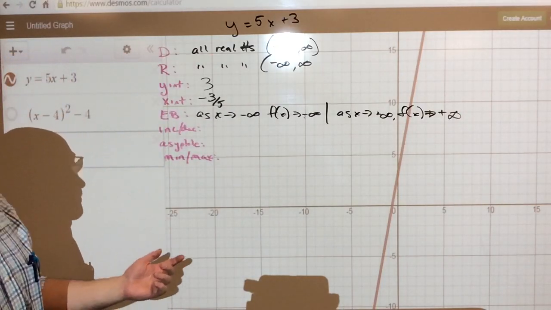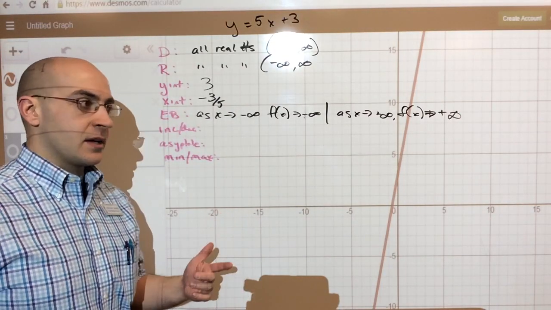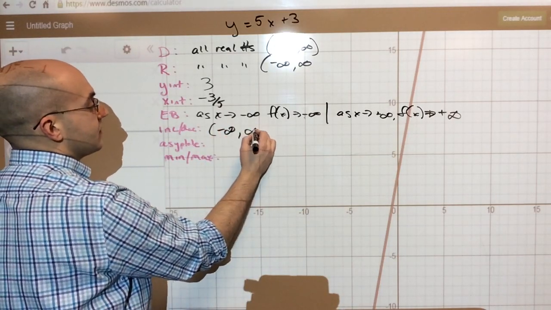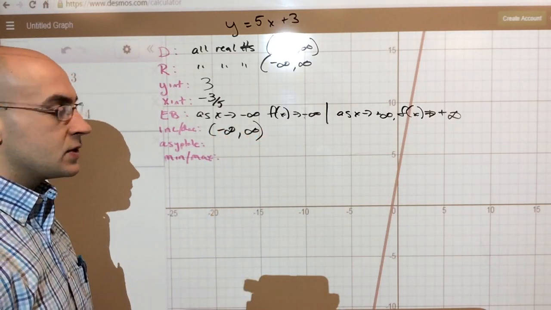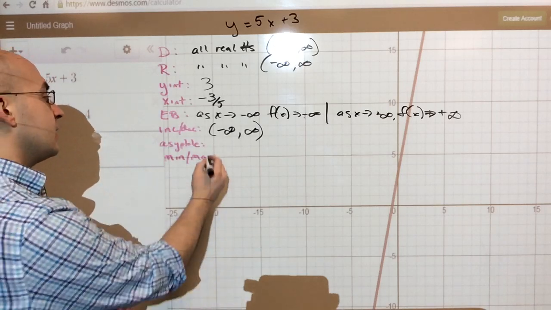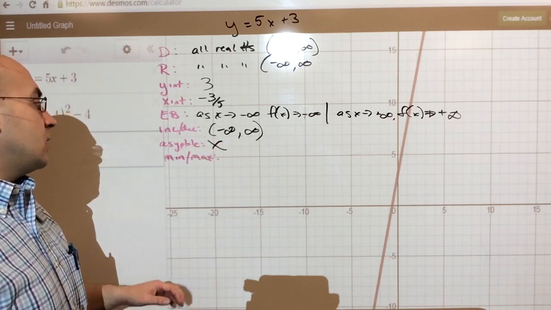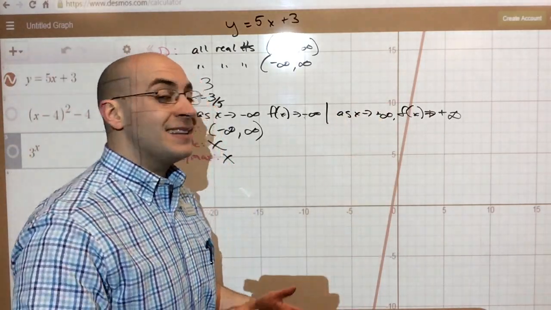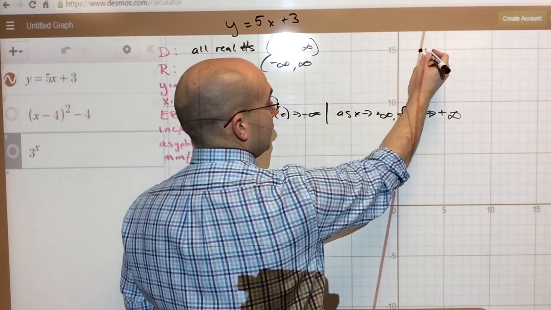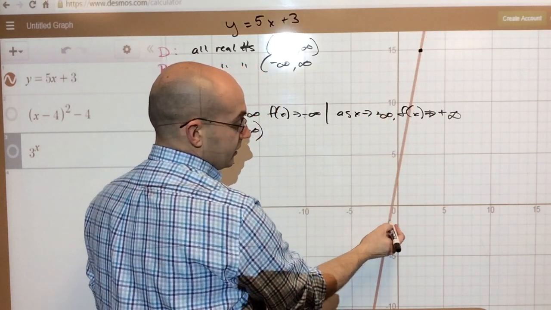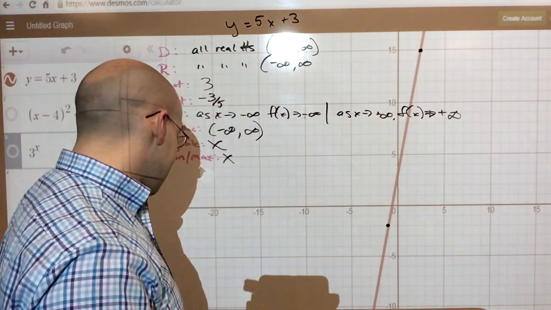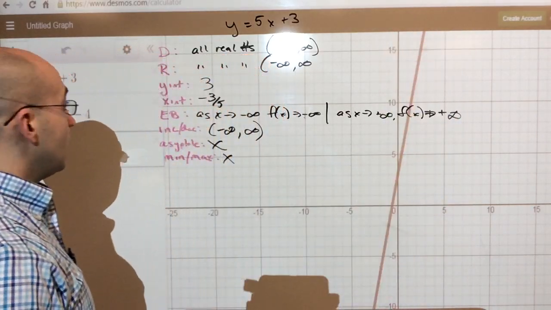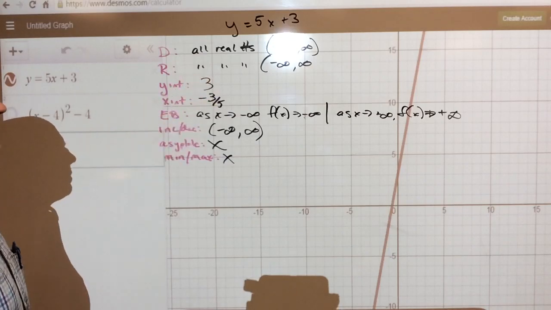Increase and decrease. Well, this function's always increasing. It's never decreasing. So it's increasing on the x-axis from negative infinity to positive infinity, or it's increasing on all real numbers. Asymptote, there's no such thing for a linear. And min-max, there is no such thing here because it doesn't end anywhere. If I made this a line segment and I stopped it right there, and it didn't go any further, or I stopped it right here, then it would have a min and a max. But because I didn't do that, and I will never do that, it doesn't. So that's what's going on there.